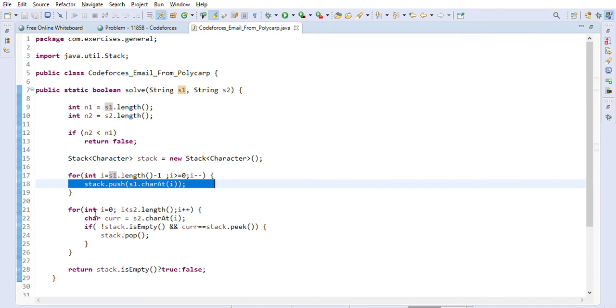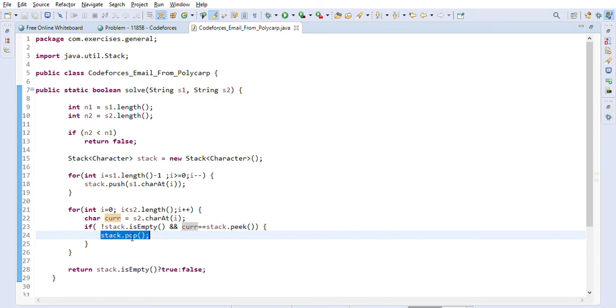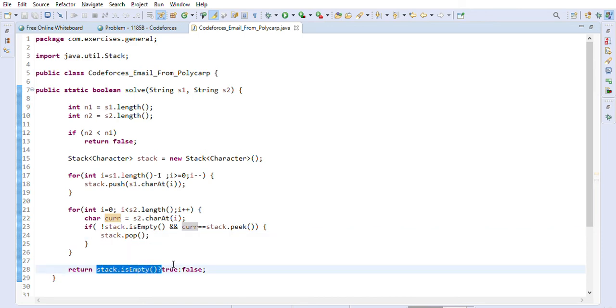After that we will go through the second string, S2, and read the characters one by one. If the stack is not empty, and the current character we are reading from string 2 matches the top of the stack, stack.peek will give you the top of the stack character, then we will pop it out, meaning we will remove it from the top. So we will go through each character in the second string, keep checking against the top of the stack, and if it matches we keep removing it. If the stack becomes empty, we return true, otherwise we return false.